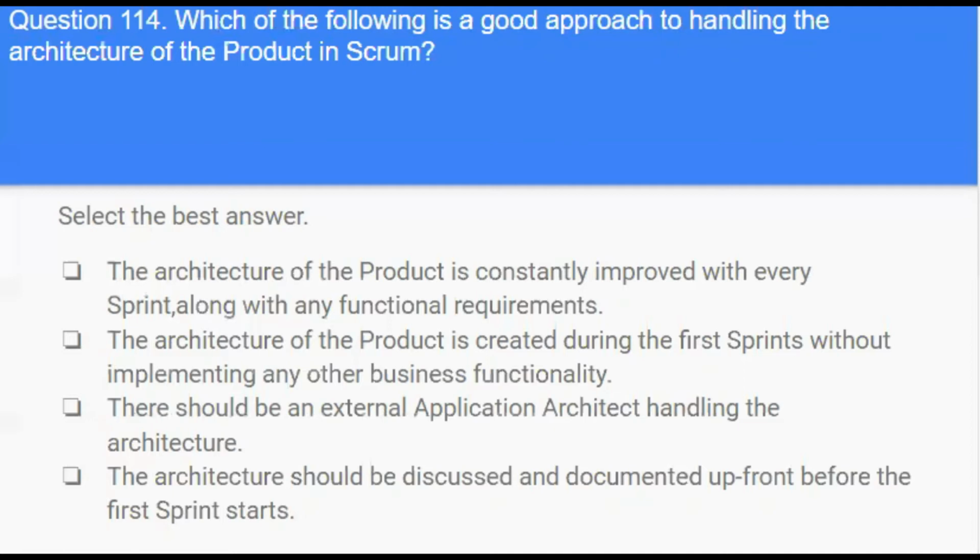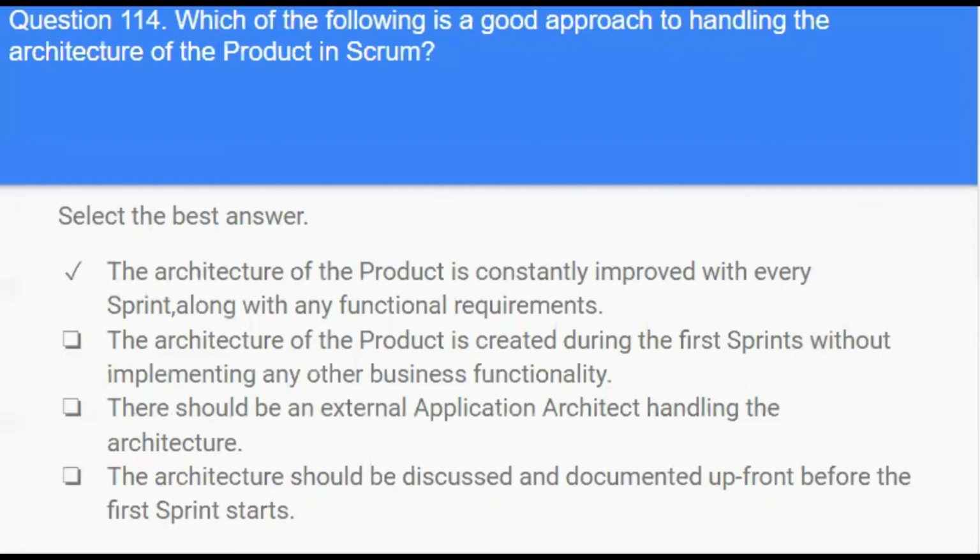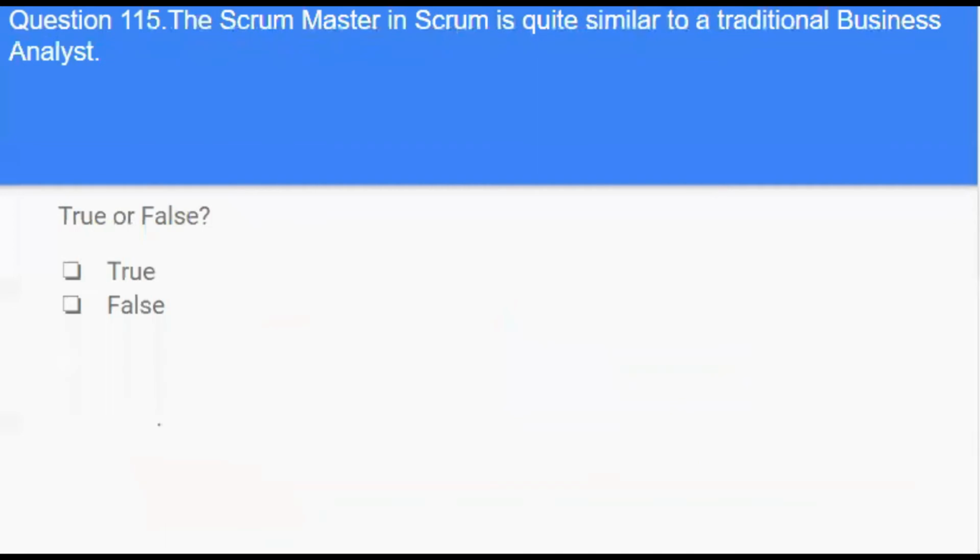The architecture should be discussed and documented upfront before the first sprint starts. Answer is the architecture of the product is constantly improved with every sprint along with any functional requirements.